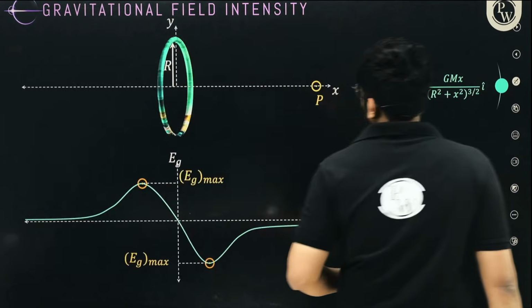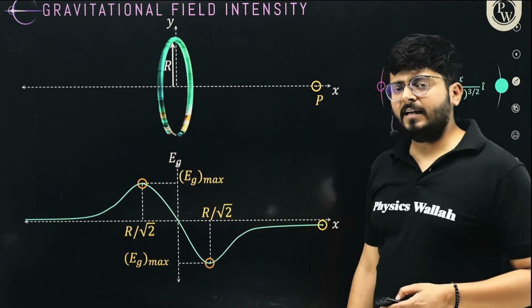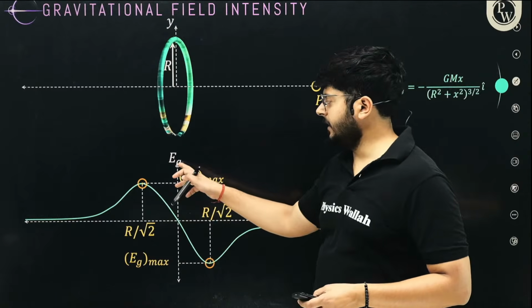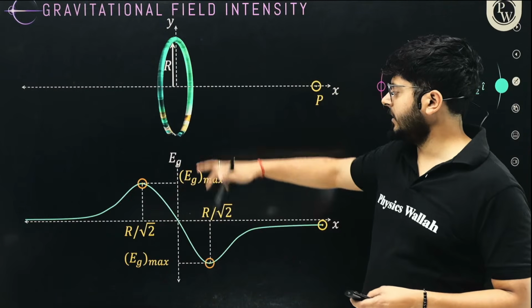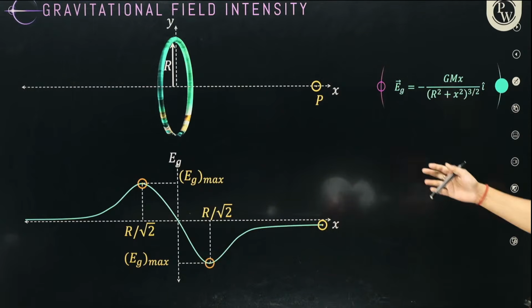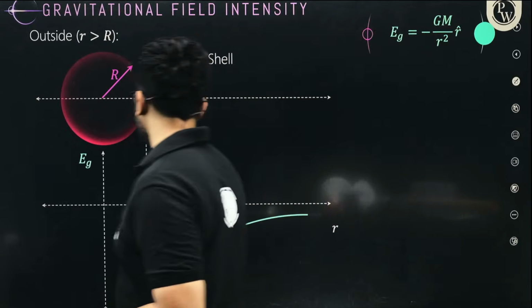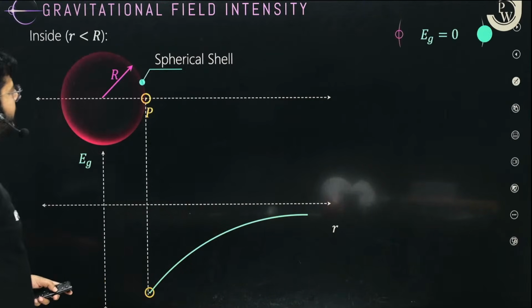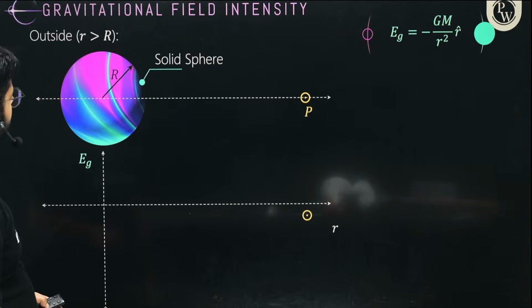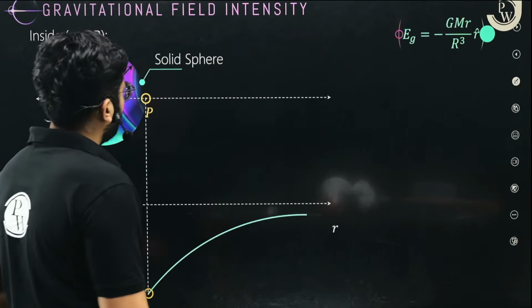So the effective value of the gravitational field intensity around the ring is going to vary like this. Just put that in the formulas and you will get this kind of variation. For the spherical shell, you will get a similar kind of variation. Okay, let's keep on talking about the next idea.